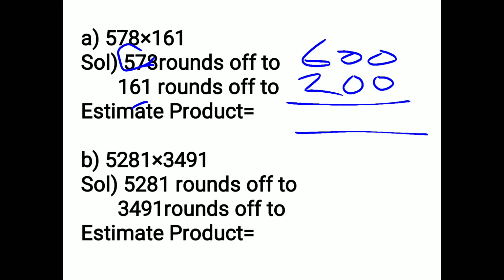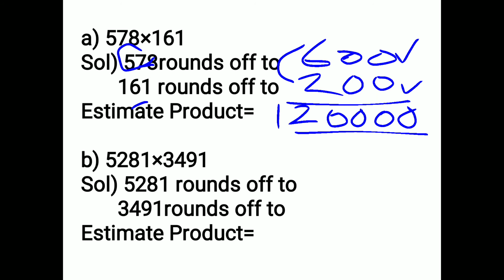Now what you have to do? Multiply them. Now see how many zeros both the numbers are having. It is having 2, it is having 2. So add them, it becomes 4. So you put 4 zeros here and only multiply these two numbers, meaning 6 2s are 12. In this manner you can also do multiplication. Clear?